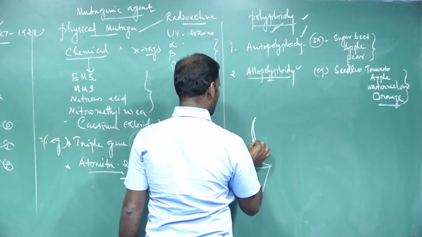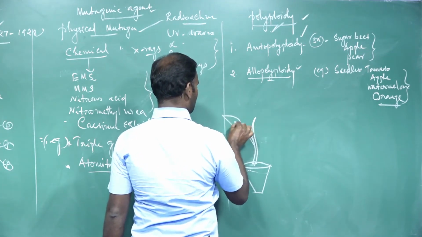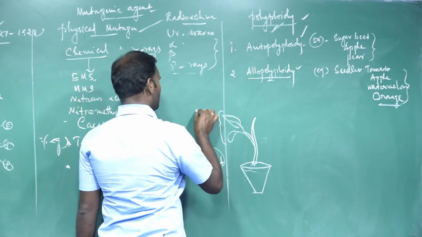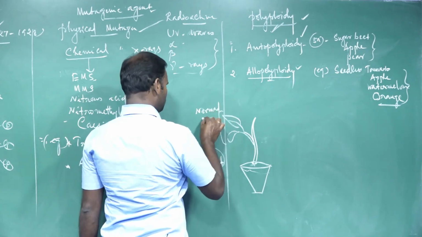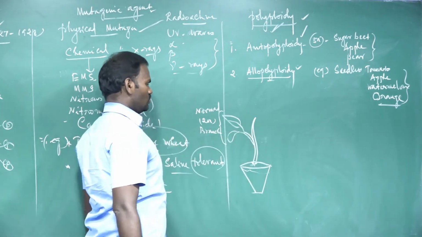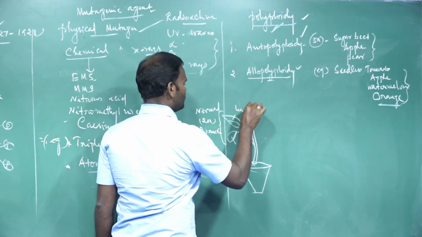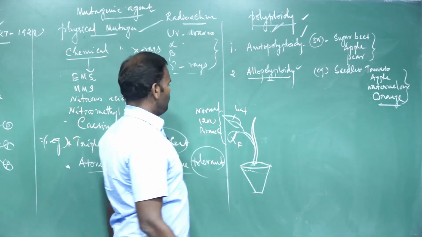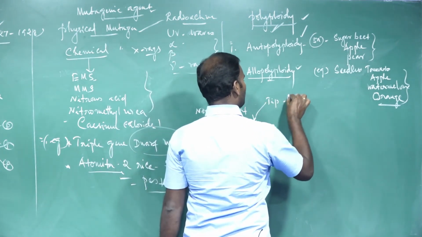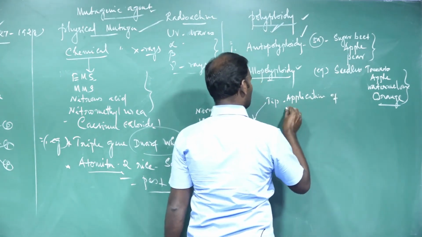It is a plant. Yes, it is a normal diploid branch, a vegetative branch. Most of the angiosperms are diploid in nature. It is a fruit, leaf. It is a normal branch. By the application of, at the tip of the plant, by the application of colchicine, a chemical substance called